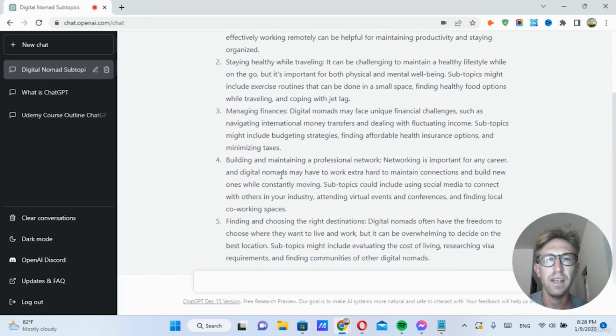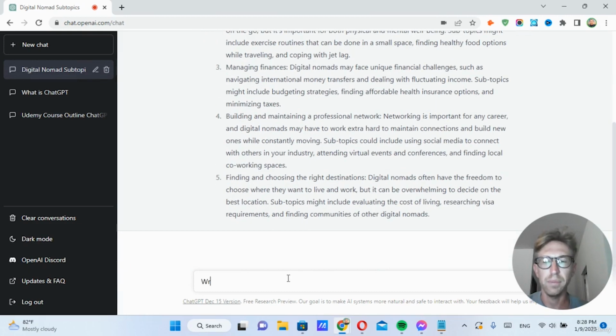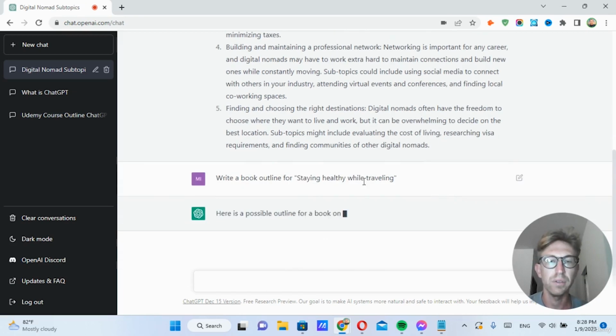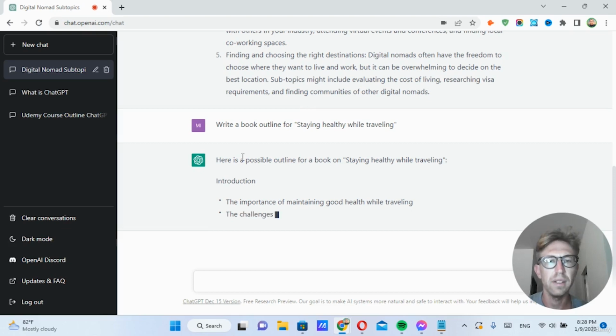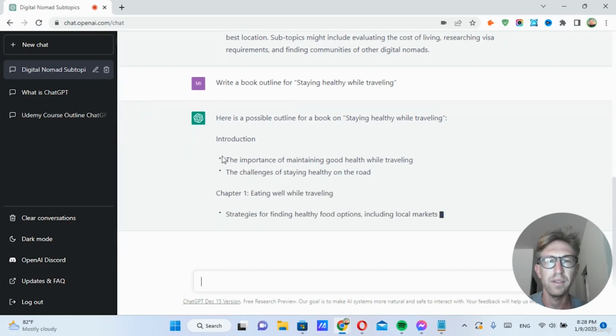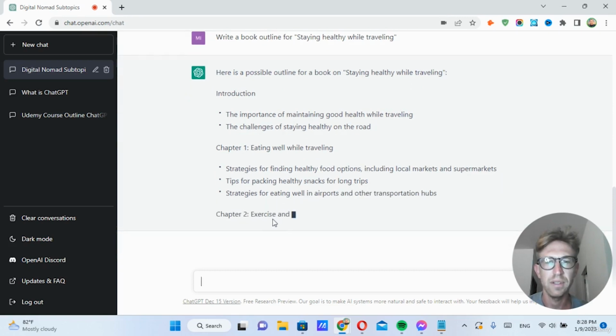So in this case, I want to choose staying healthy while traveling, just as an example. So all we have to do now is type, write a book outline for, double quotes, staying healthy while traveling. And it will spit out an entire book outline starting with introduction, first chapter, second chapter.